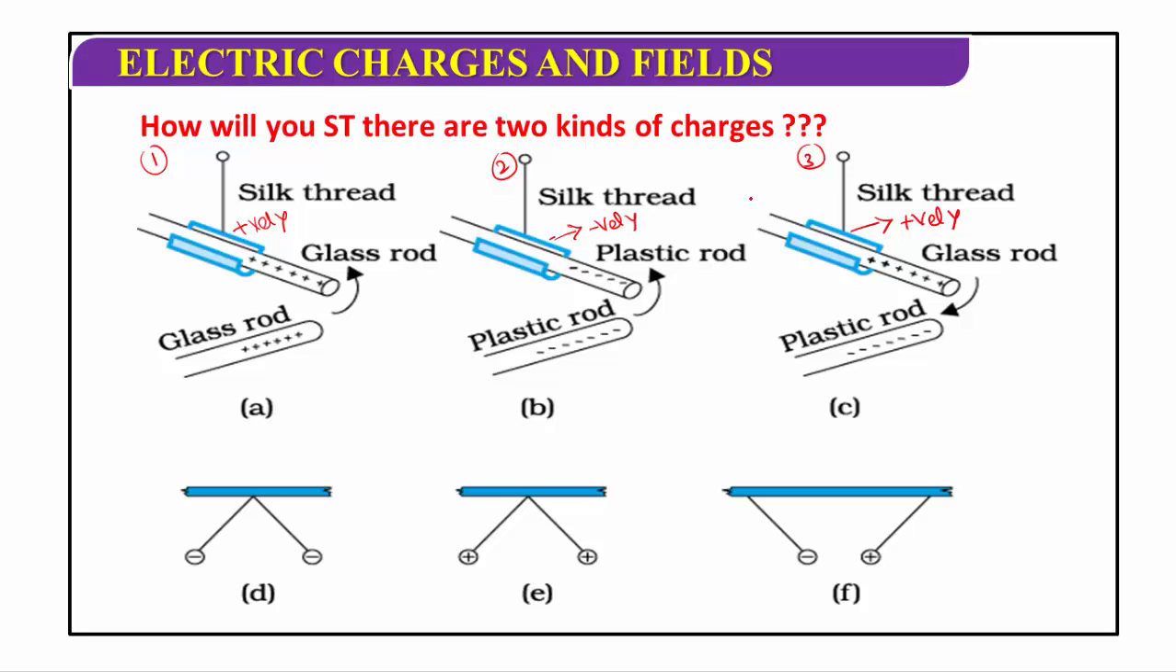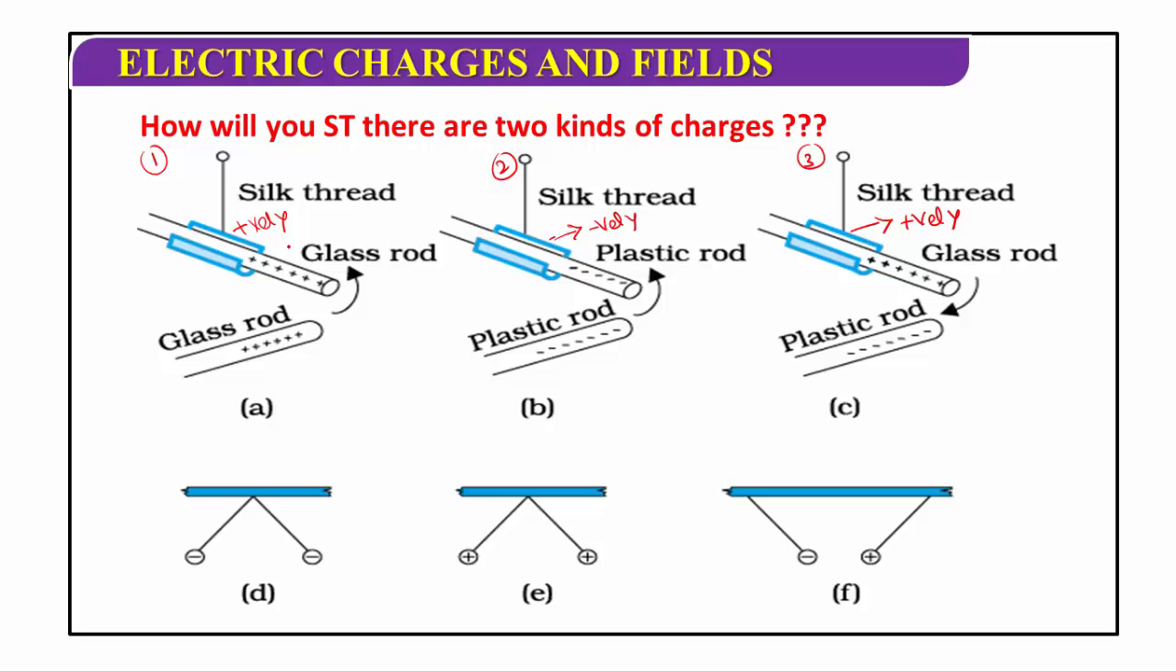Like charges repel each other and unlike charges attract each other. About 100 years ago, Charles Dufay of France performed this experiment on various objects. After performing this experiment, we conclude that there are only two kinds of charges in this universe. In the first case, this is the positively charged glass rod, suspended through a silk cloth.